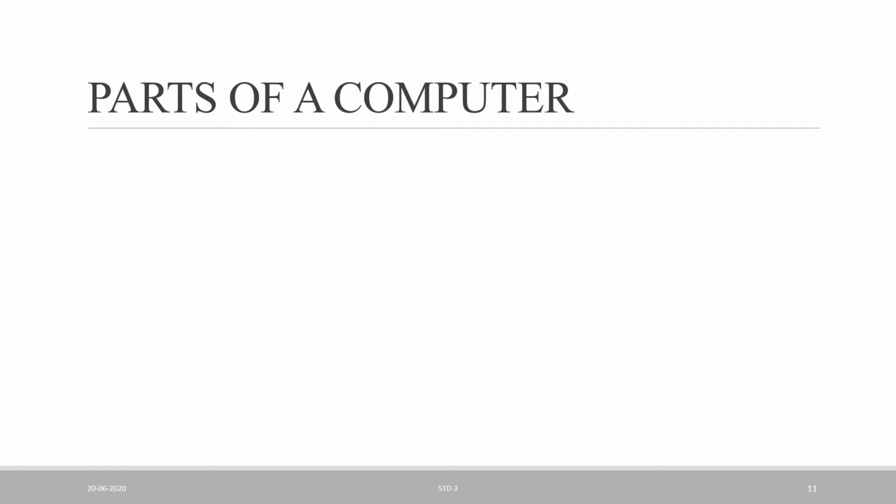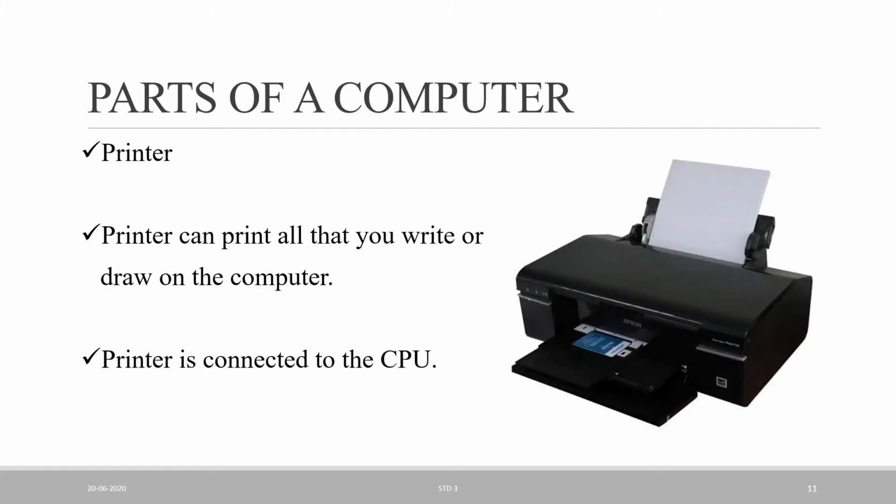Now see the next part, the printer. See this picture. It is a printer picture, right? And this printer has white paper also. So what is the use of this printer? To print on paper. A printer can print all that you write and draw on the computer. For example, we are writing our story. So this story is also printed on paper using this printer device.